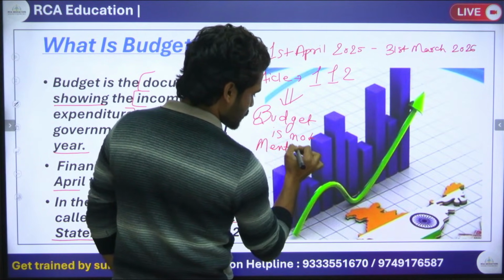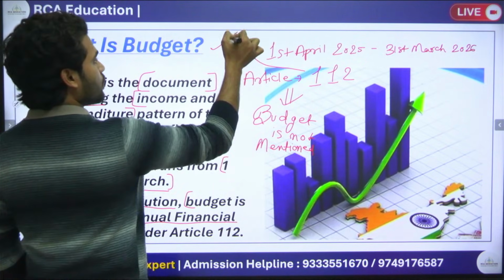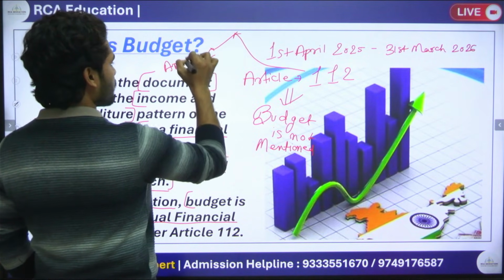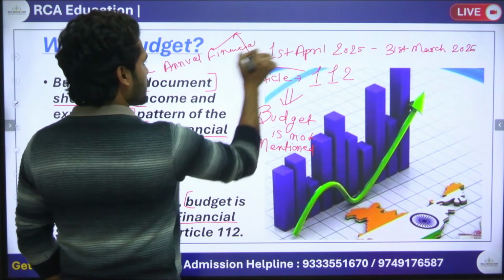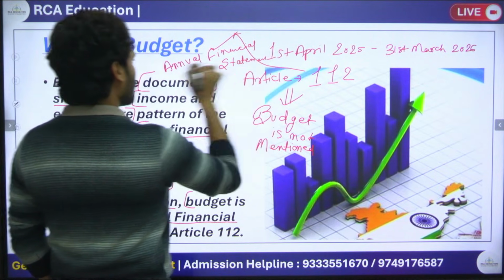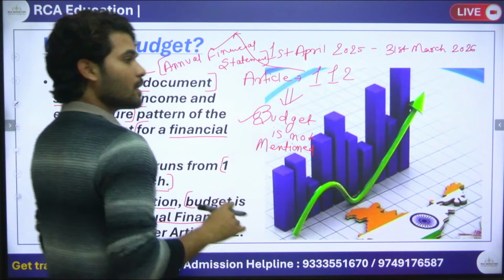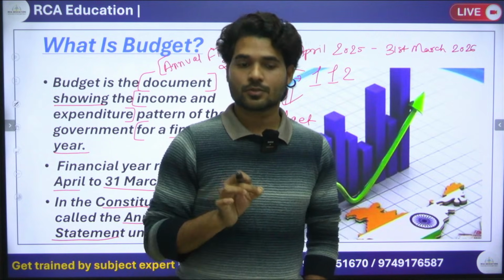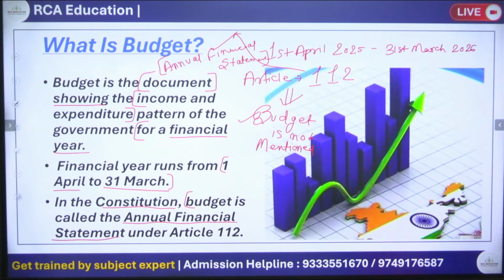So what is mentioned in Article 112? It is written annual financial statement. So we can call this annual financial statement a budget, but in our constitution nowhere is budget mentioned. So this point should be kept. Take a screenshot if you want.